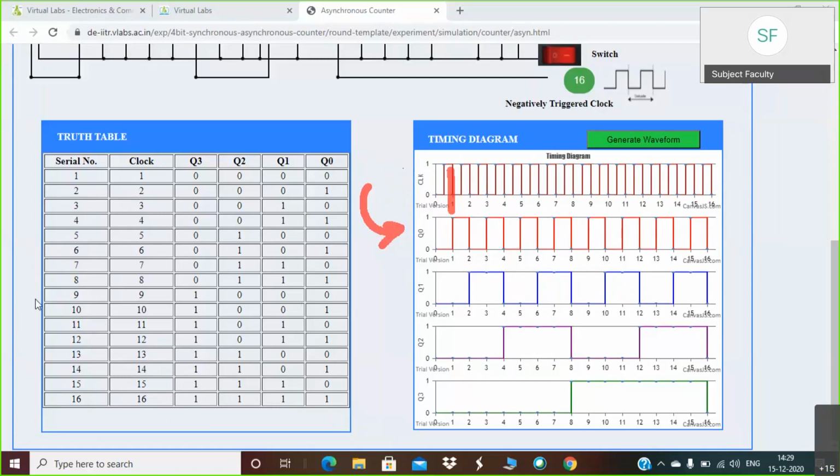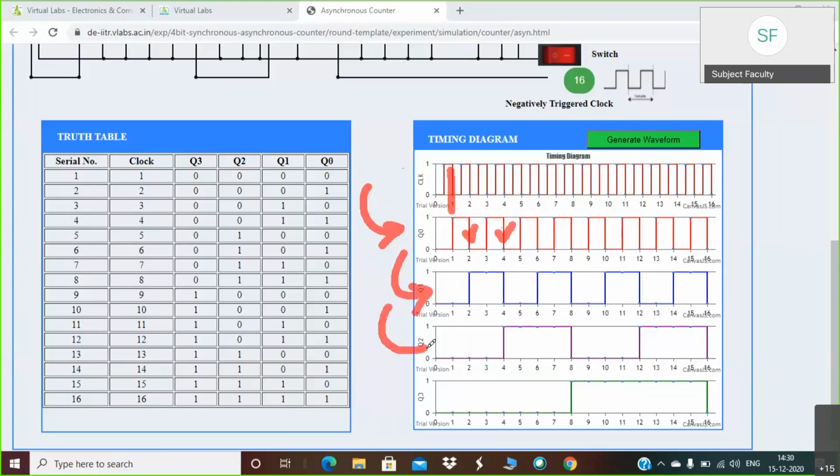Now this Q0 is nothing but the clock signal for Q1. So you can observe that for each negative edge, Q2 will change its state, either from 0 to 1 or from 1 to 0. Why? Because these are connected in toggle mode.